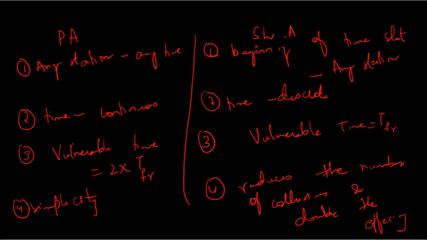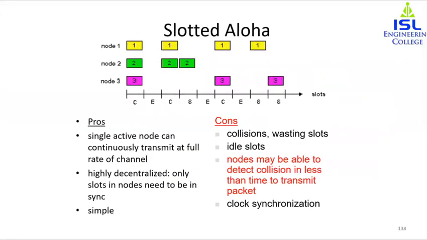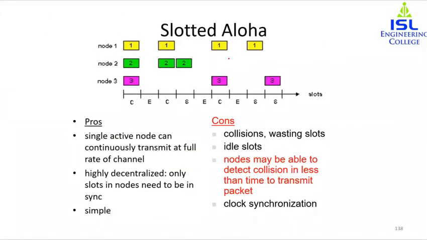Now we will see what are the disadvantages. Collision, that is wasting idle slots. Some slots will remain empty and nodes may be able to detect collision in less than time to transmit the packet. And the clock synchronization, that is, it needs a globally synchronized clock.